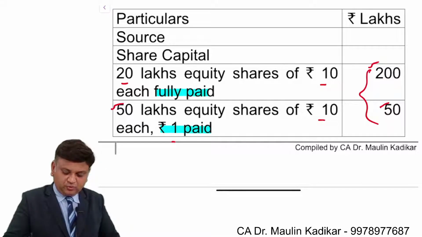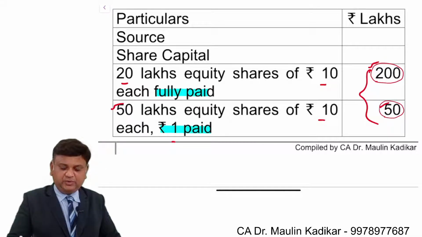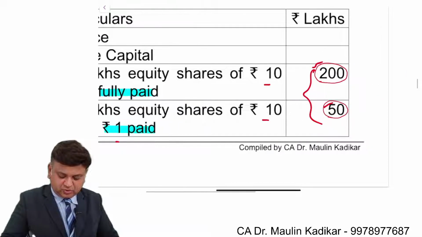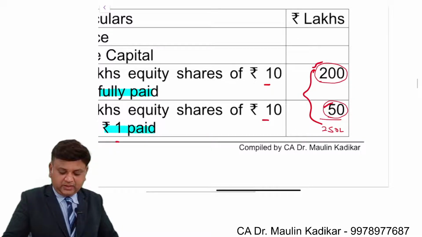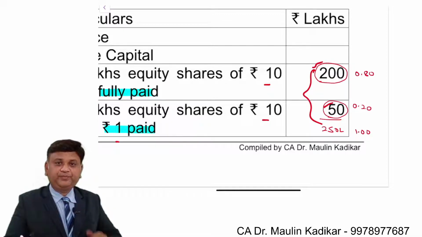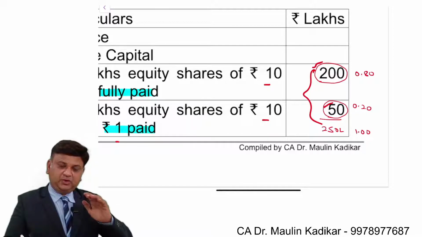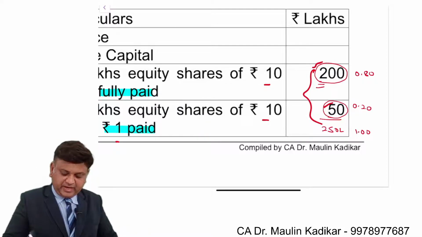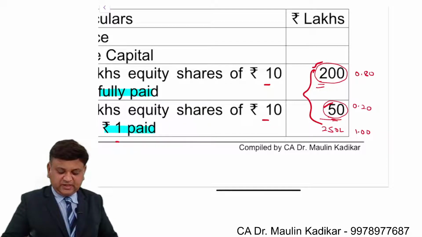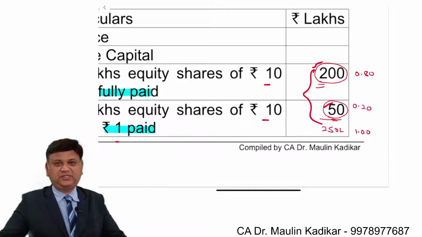So we are required to compute the proportion in which shares will be issued. So 200 lakhs and 50 lakhs, so the total is 250 lakhs. This is 0.80 and this is 0.20, and the total is 1. 80% shares will be issued to them and 20% shares will be issued to them. This is the way there will be allocation of the shares.